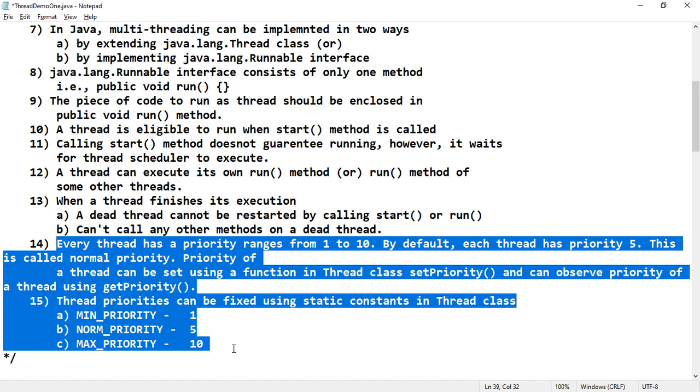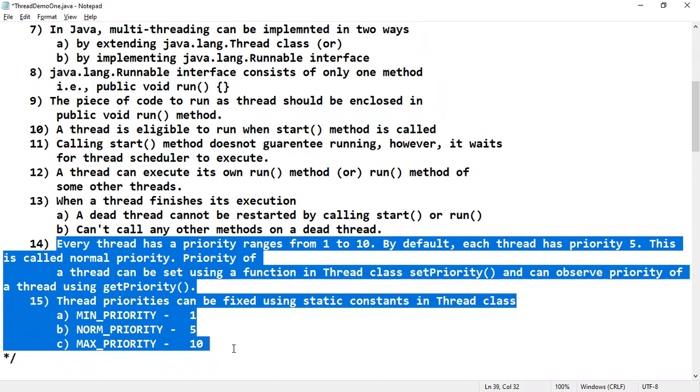Just like that, Java assigns thread priorities to determine how a particular thread should be treated with respect to other threads. Priorities are useful in many other contexts also, and we'll see them one by one.